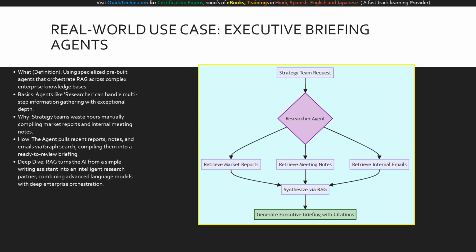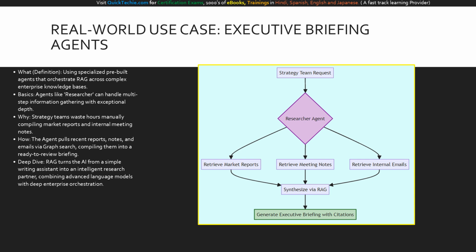For our final slide, let's examine an advanced real-world use case, executive briefing agents. What is this? We are using specialized, pre-built agents inside Microsoft 365 that orchestrate RAG across incredibly complex enterprise knowledge bases. The basics involve using tools like the researcher agent, which excels at multi-step information gathering. Why do we need this?